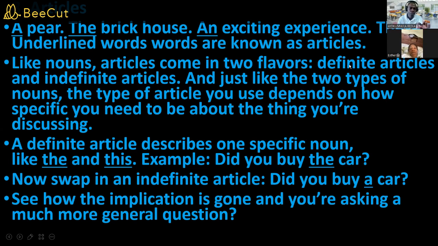Look at the word definite. If you're talking about definite, that means you know what you are talking about. If you ask me, you just say, hello, please, can you send me the link? That means there is a previous conversation between us, then I'm able to know the link you are referring to. But if you just message me and you say, can you send me a link? I'll be asking you, what link? Which link are you referring to? Are you getting that?